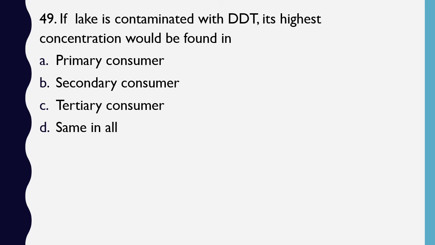Question number 49. If a lake is contaminated with DDT, its highest concentration would be found in primary consumers, secondary consumers, tertiary consumers, or same in all. The correct answer is option C. In the tertiary consumers, the DDT concentration would be maximum. And why so? Because of the phenomena of biomagnification.